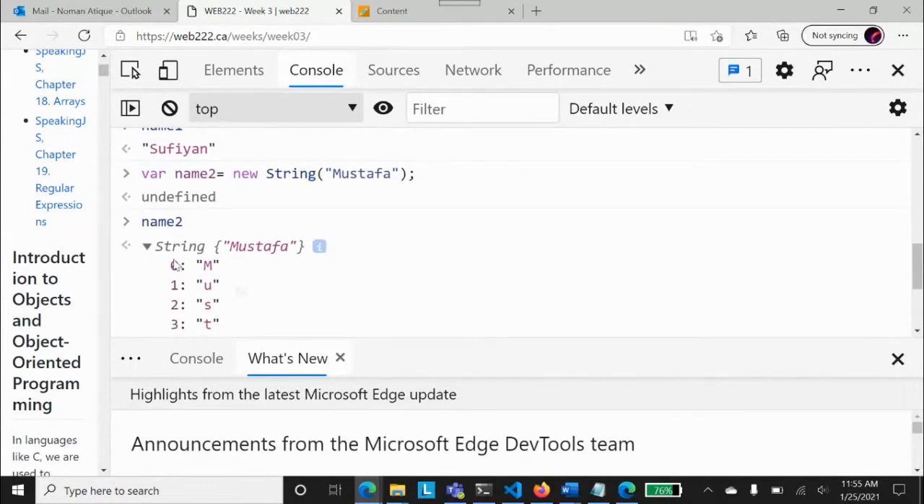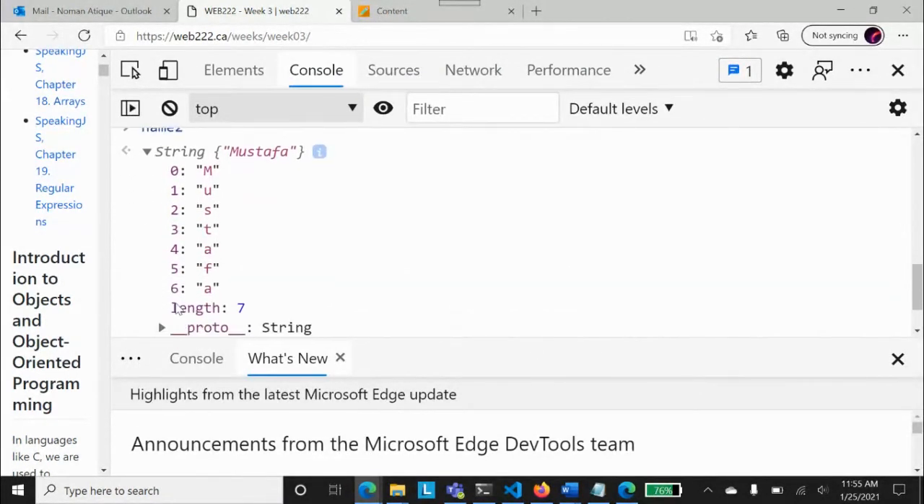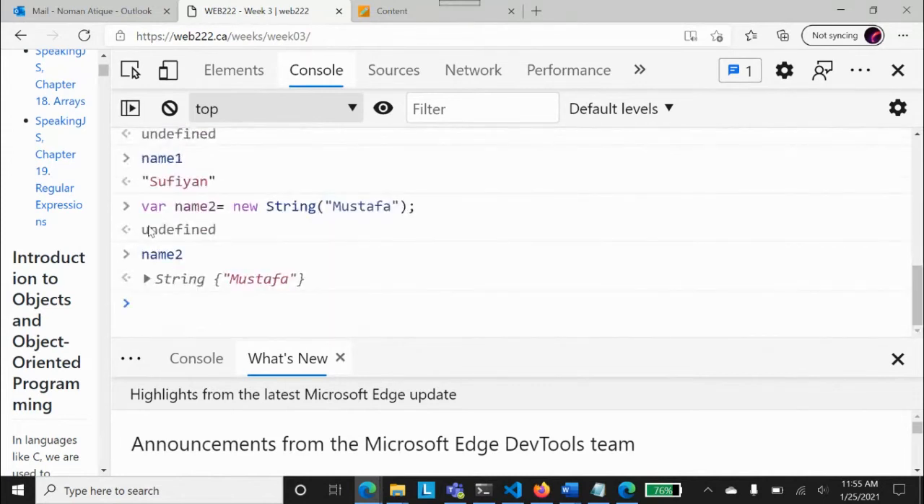Sufyan, do you see that? And it says that this string contains at 0 location M, at 1 U, S, T, A, F, A, and length is 7, and there are lots of things. But I'm not concerned with them. I'll come to that in today's lecture. But right now, I don't want to confuse anyone.